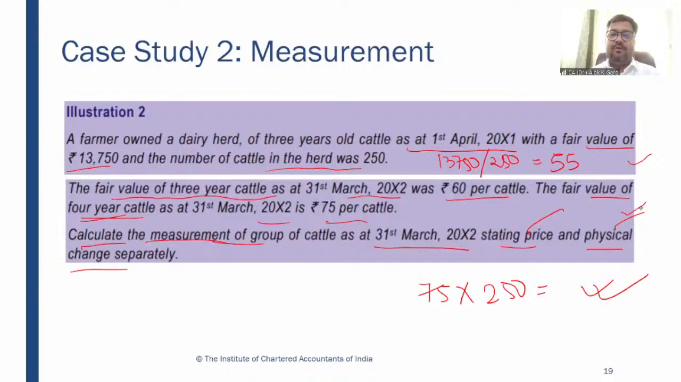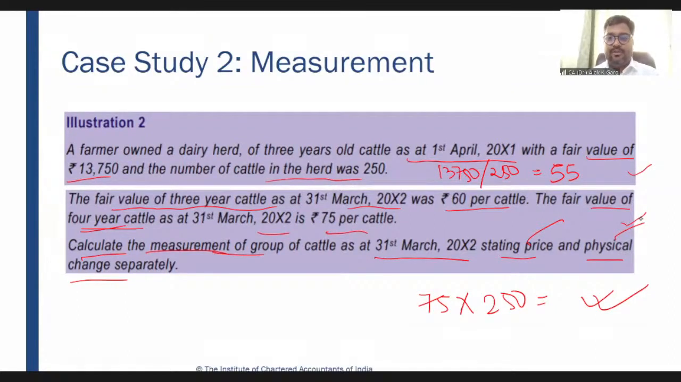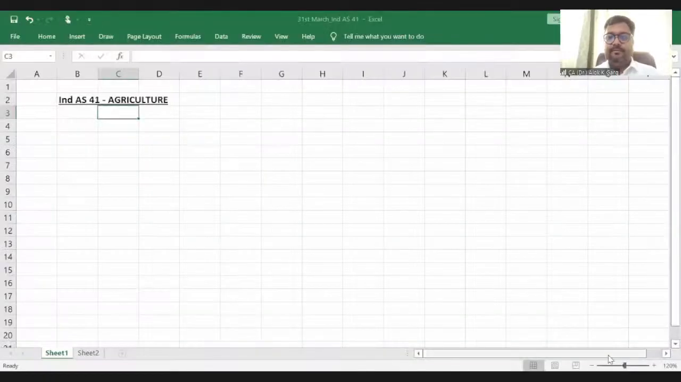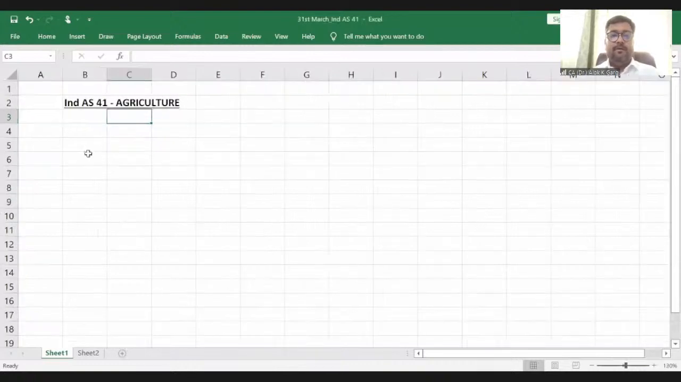So let's solve this question. Let's solve this question, right? First of all, let me know if you are able to see the Excel file. Please let me know if you're able to see the Excel file. Are you able to see the Excel file? Yeah.